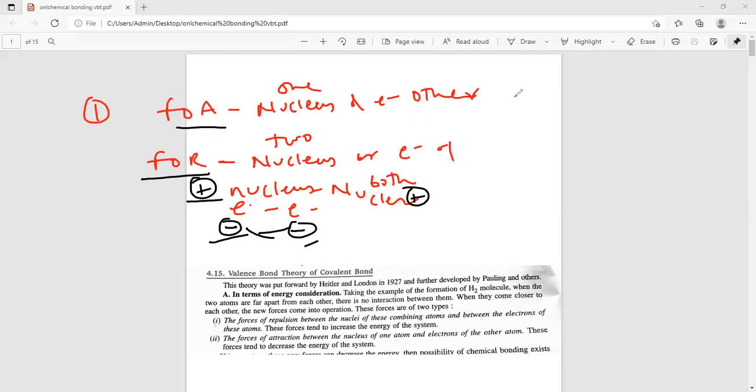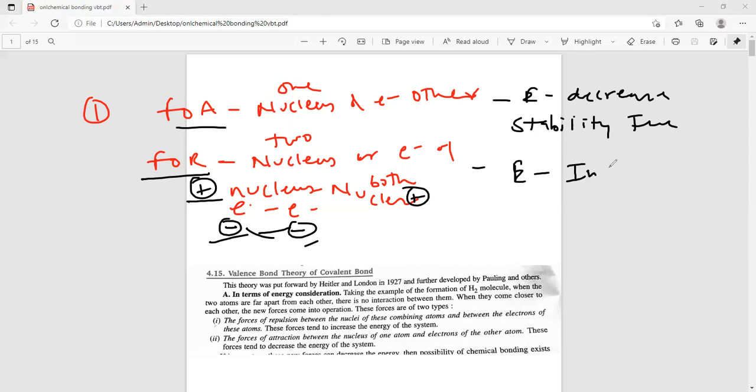Due to the force of attraction, energy decreases and stability increases. In case of the force of repulsion, energy increases, and whenever the energy increases, the stability decreases. Clear?